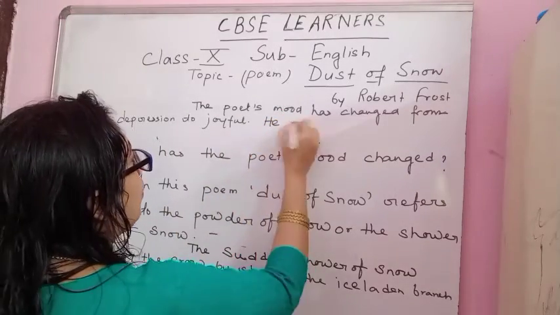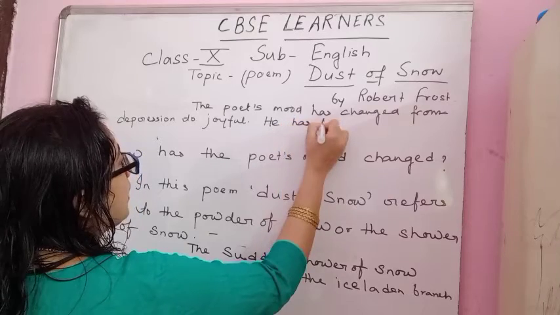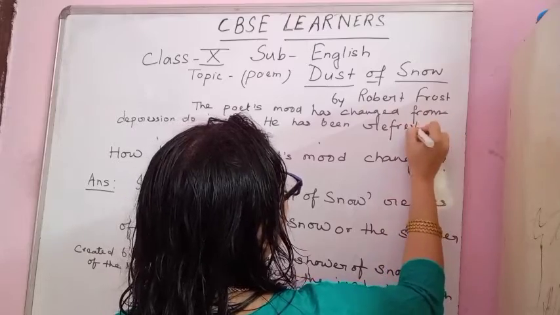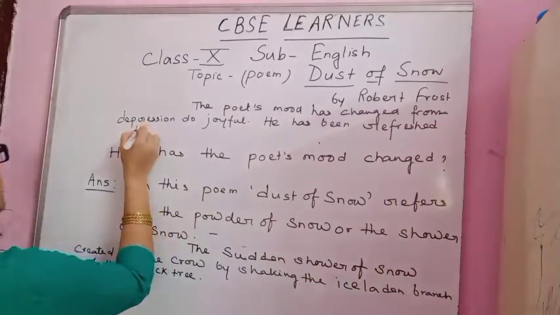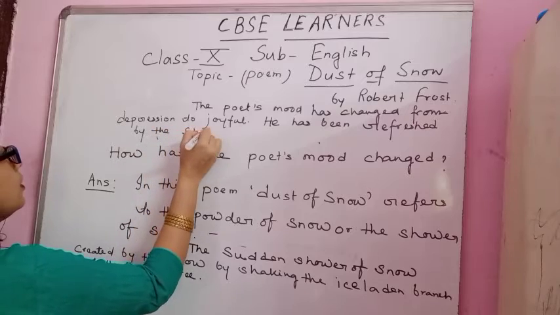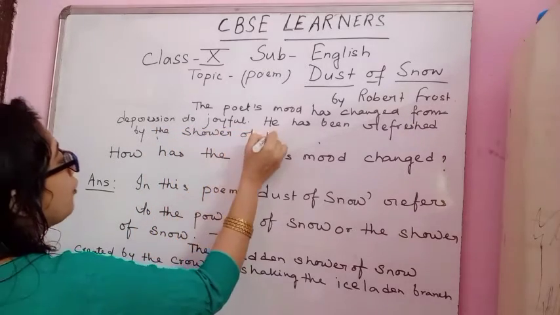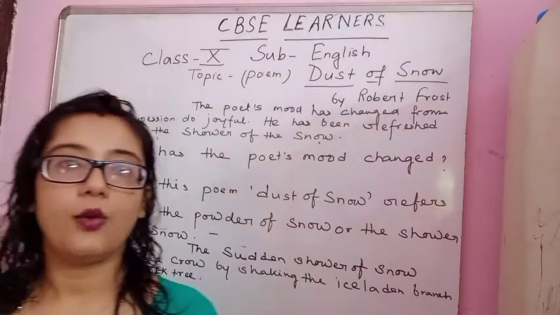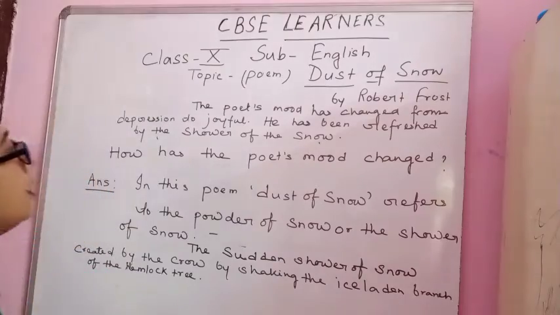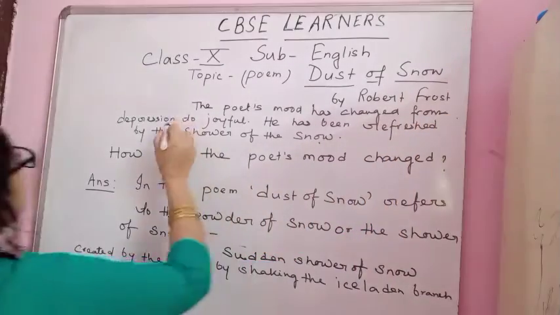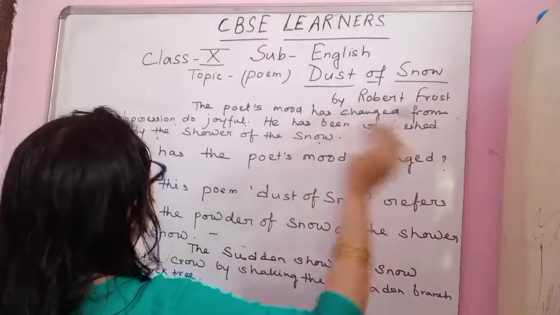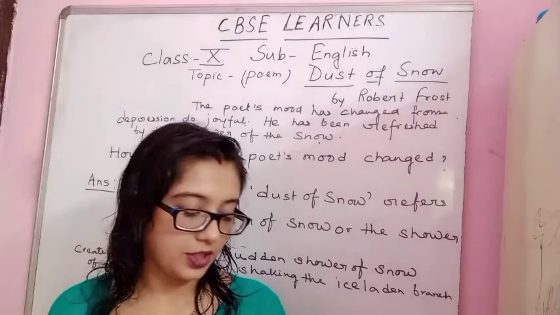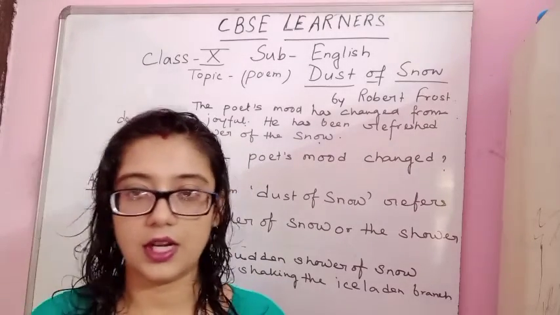He has been refreshed by the shower of the snow. So the first question answer is clear to you. The poet's mood has changed from depression to joyful. He has been refreshed by the shower of the snow. So the first question is done. I hope you can understand the first question.